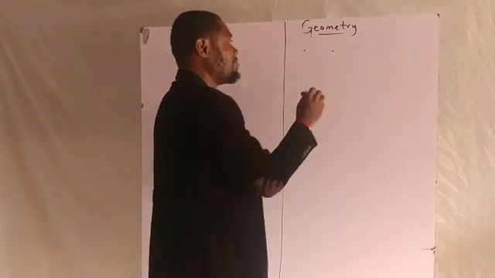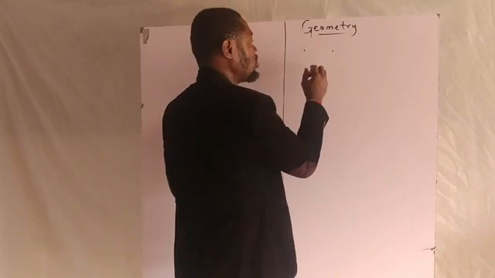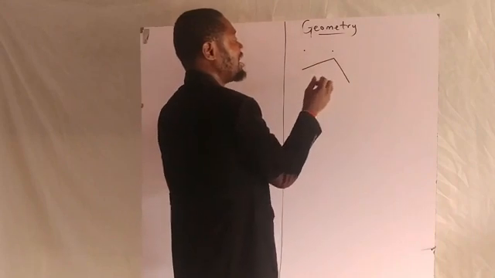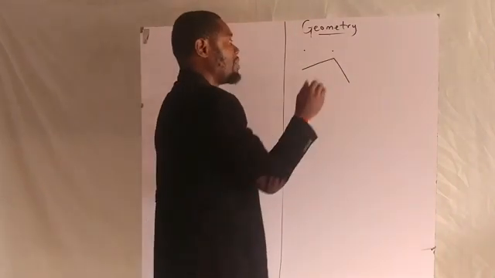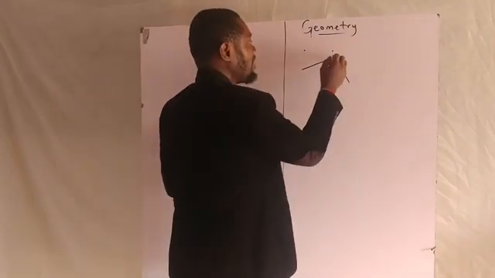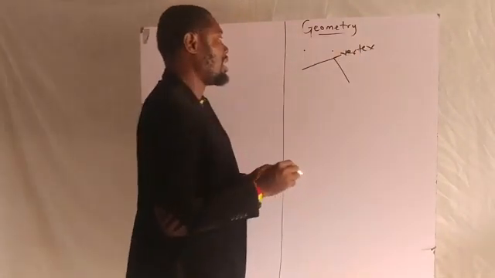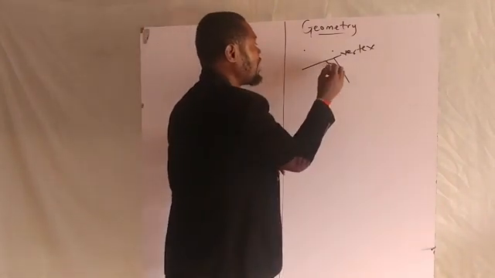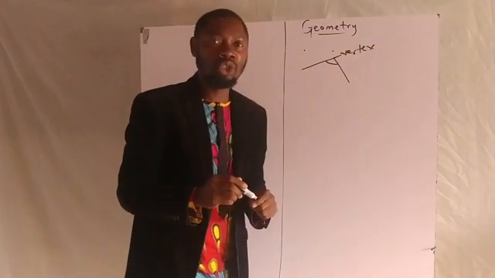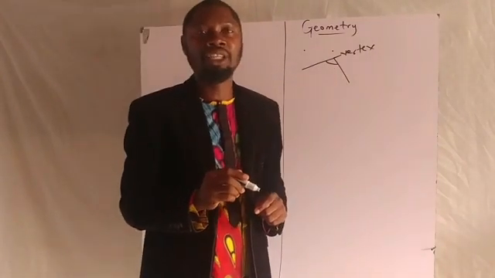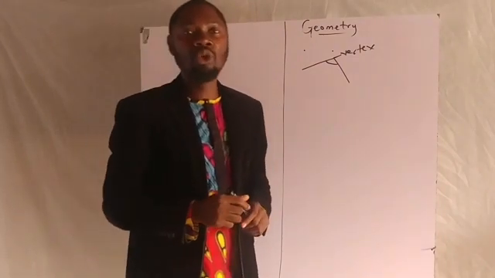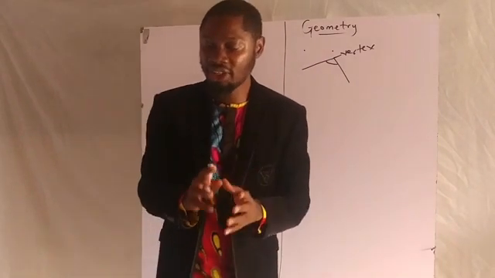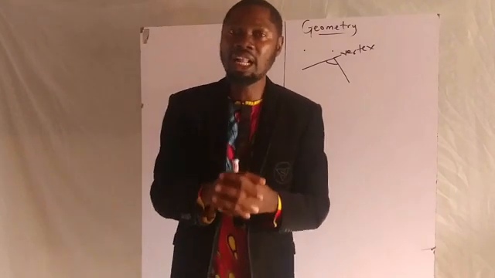And I said when two lines meet at a particular point, this is line 1, this is another line. At this point that they met, that point is called the vertex. This is the vertex. And at that particular point where they met, an angle is formed. This is the angle formed. So an angle is formed when two lines meet at a particular point. These are some of the things we discussed in that particular class.